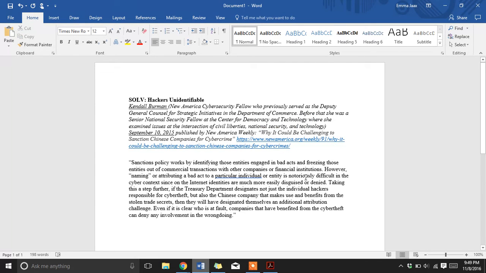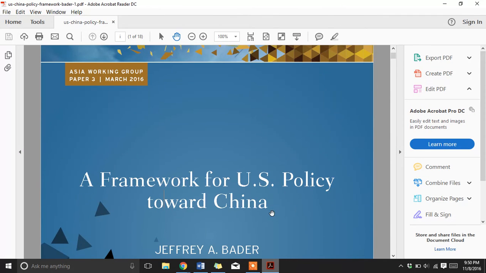Now before we move on, I want to show you a quick tool that can save you mountains of time when you're trying to hunt through large scholarly articles. Because they can have some gold mines of information, but it can be a pain to have to read through 285 pages of a really long professor's opinion about a topic. So over here in this PDF, I have a framework for the U.S. policy towards China. It's only 18 pages long, but let's say I found this on the internet and I wanted to see if it had anything to do with hackers.